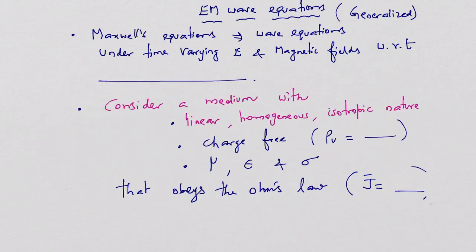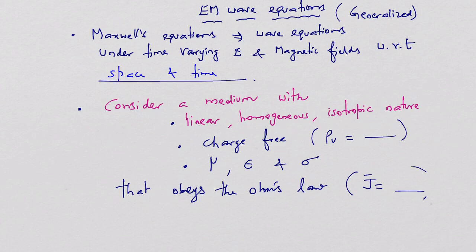Let us start discussing EM wave equations in generalized form from Maxwell's equations under time varying conditions, time varying electric and magnetic fields with respect to space as well as time also. Very good. So let us consider a medium that is linear, homogeneous, isotropic in nature.